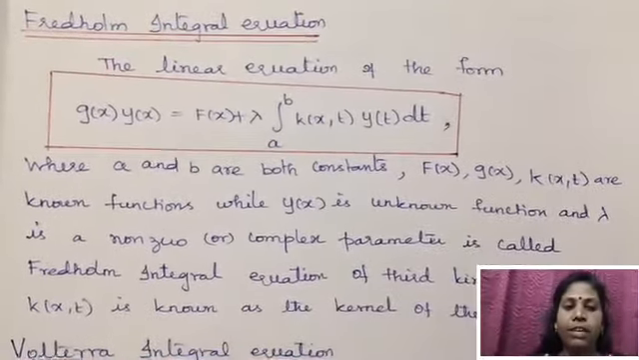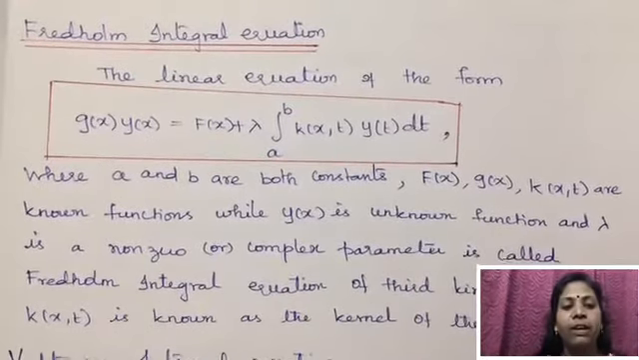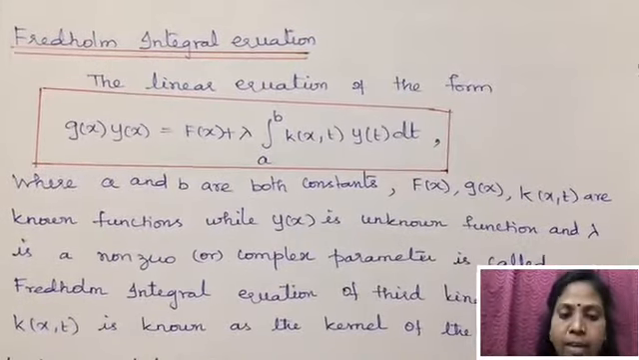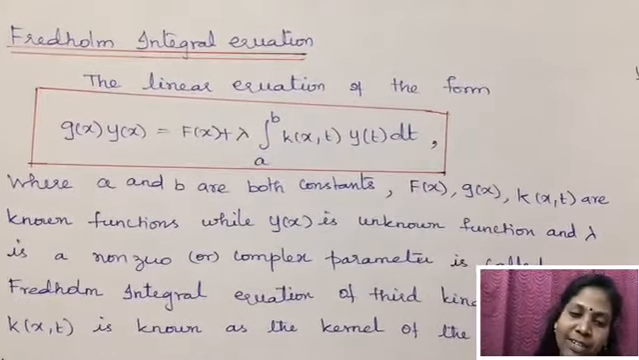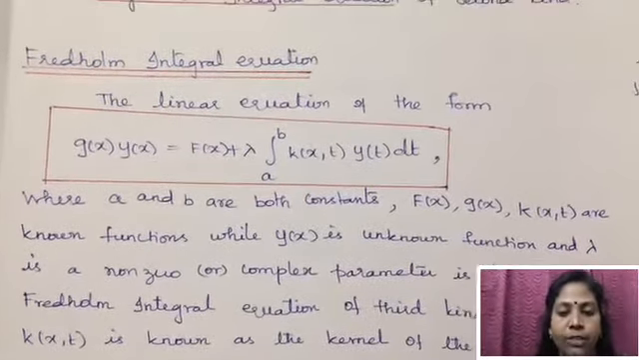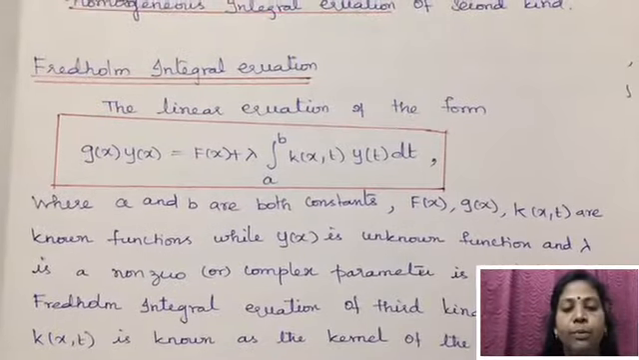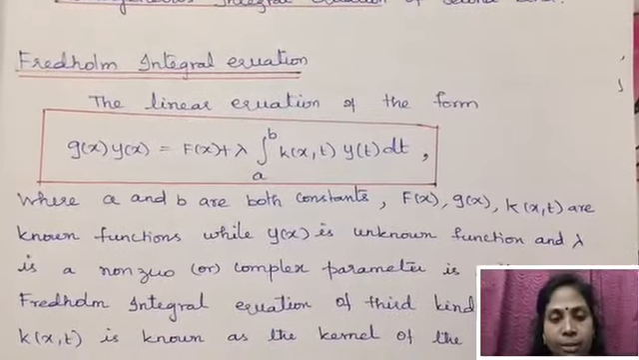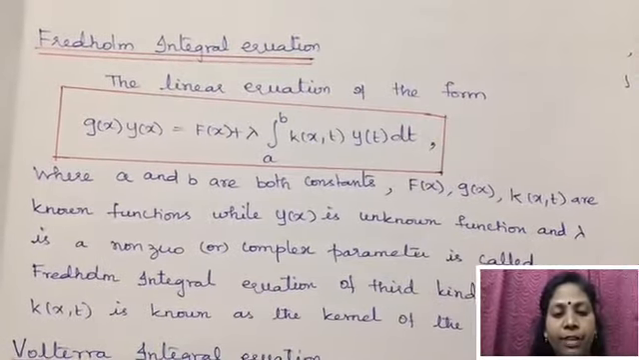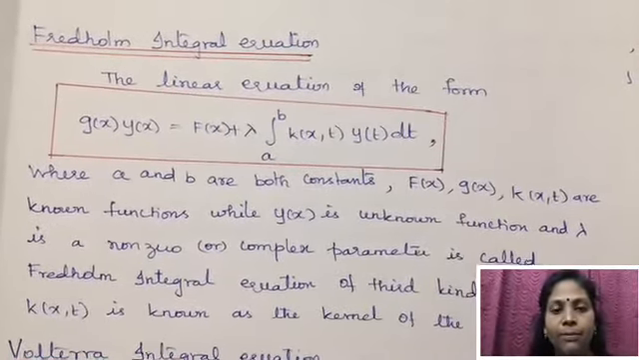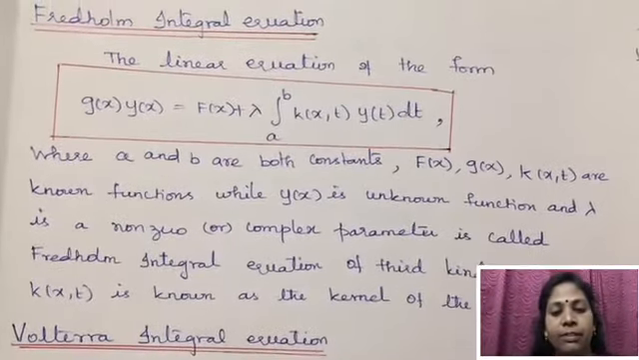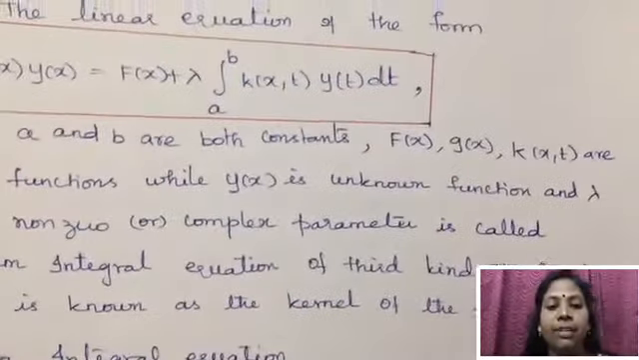The first one is Fredholm integral equation. The linear equation of the form g of x y of x is equal to f of x plus lambda integral over a to b k of x comma t y of t dt. Here both the limits a and b are constants, and f, g and k are known functions, while y of x is an unknown which is to be determined, and lambda is a non-zero real or complex parameter, and this equation is called Fredholm integral equation of third kind. And this function k of x comma t is known as the kernel of the integral equation.